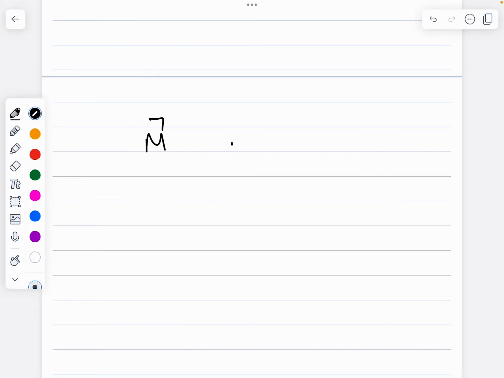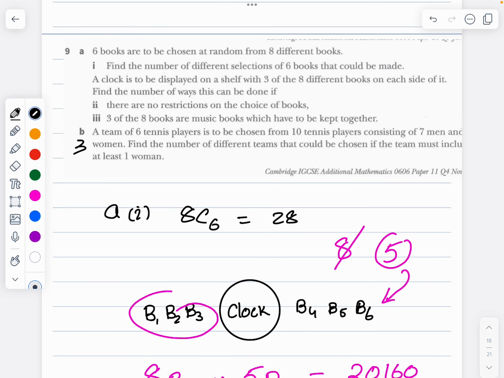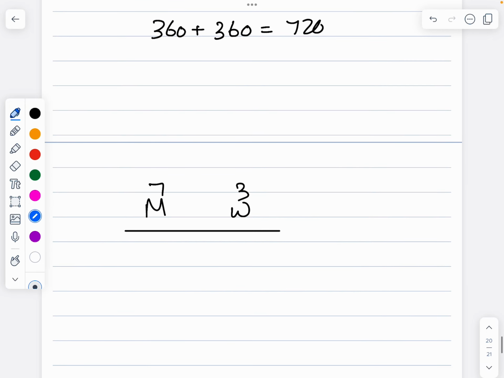Men are 7, women are 3. Find the number of different teams that can be chosen if the team must include at least one woman. At least one woman, and the total should be 6. So 1 and 5, 2 and 4, 3 and 3.